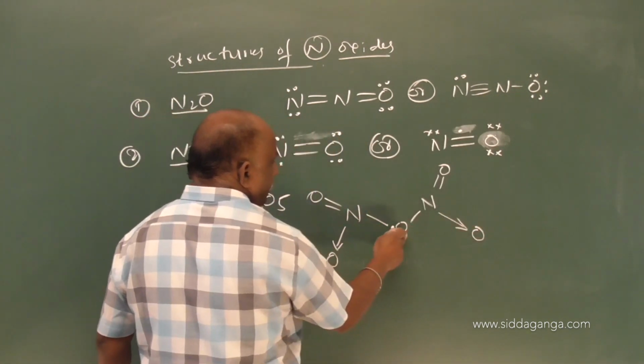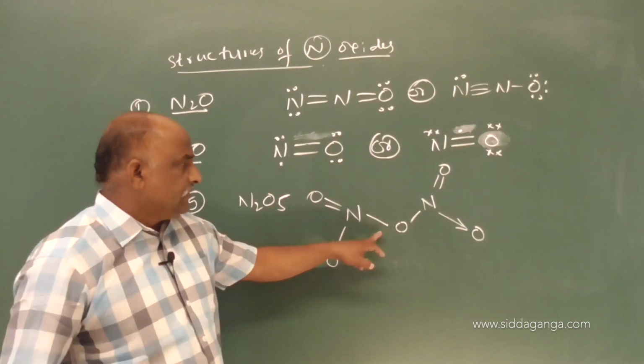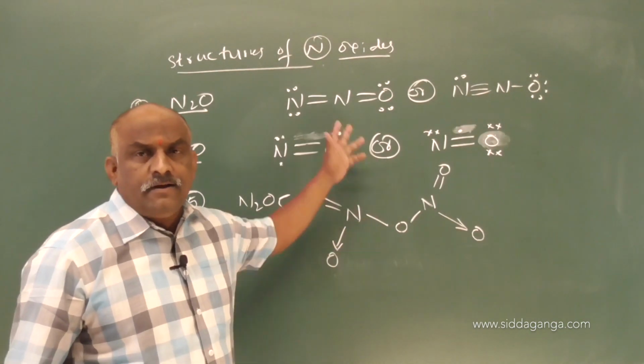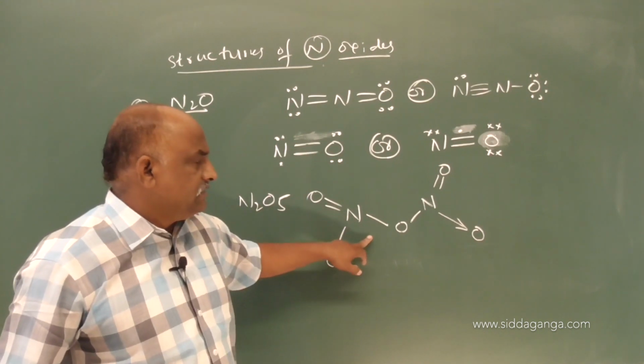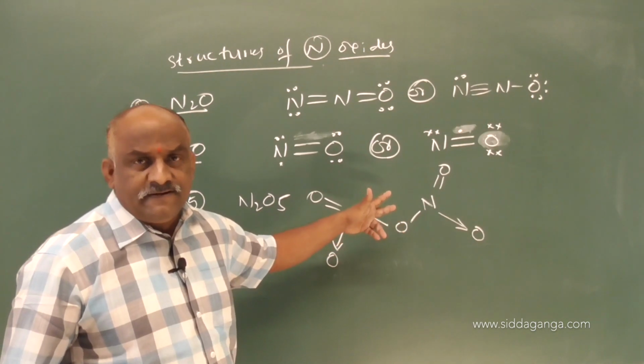With respect to this, we can draw all the remaining oxide structures. If you practice this, then it will be easy for further study. It is clear.